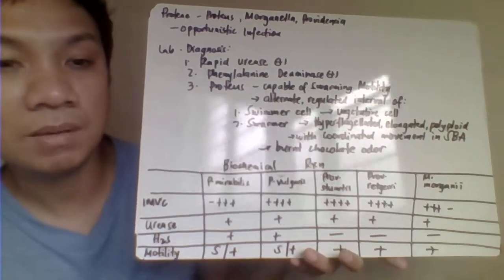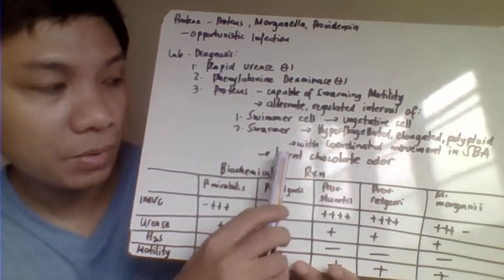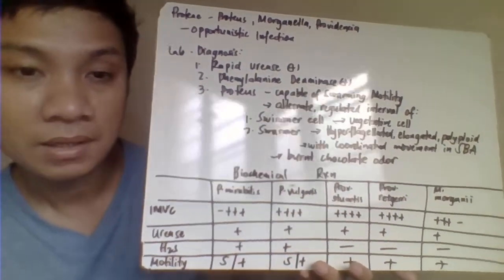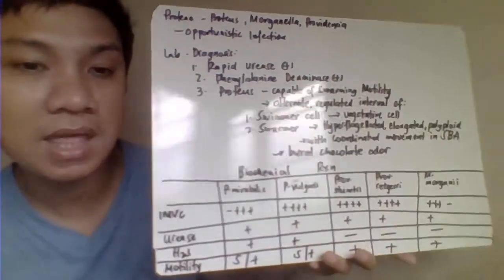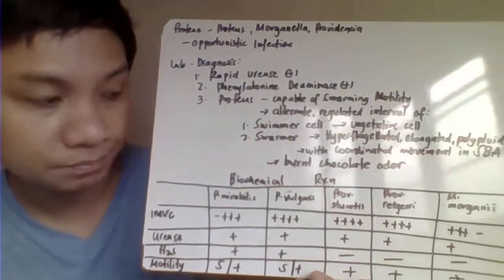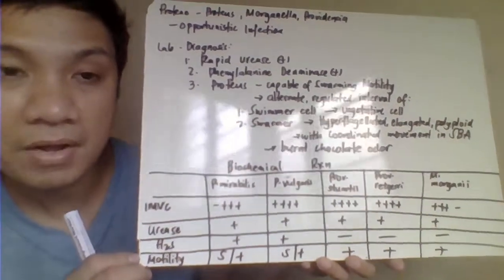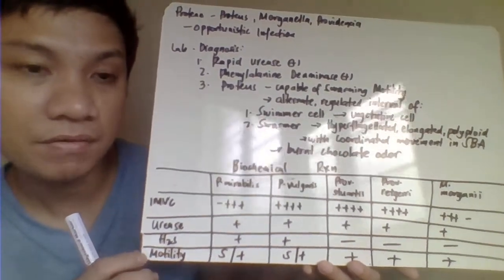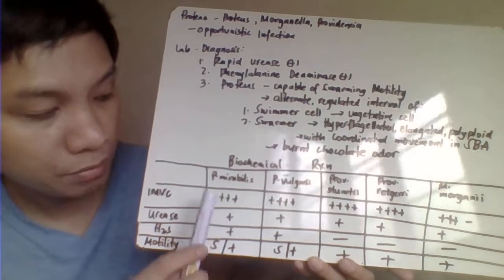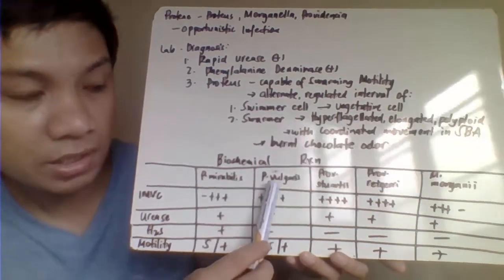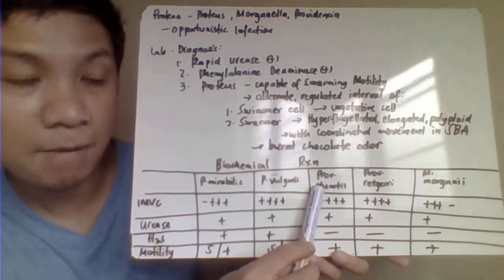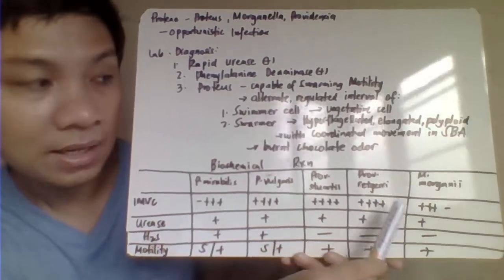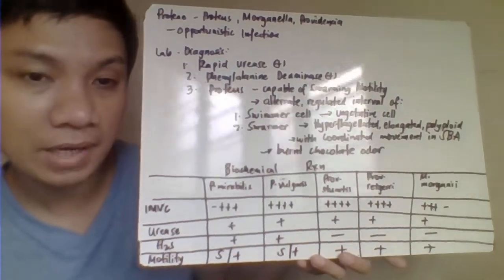Another thing about that one, this also tries to produce here a burnt chocolate odor in its swarming capability, and that is in the SBA or your sheep blood agar. Okay, for the biochem reaction here, different species of your Proteeae group. So we have your Proteus mirabilis, Proteus vulgaris. We have also here Providencia stuartii, Providencia rettgeri, and we have also your Morganella morganii.